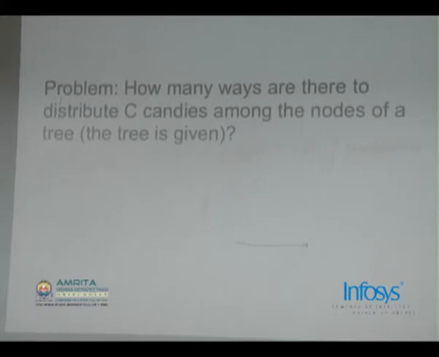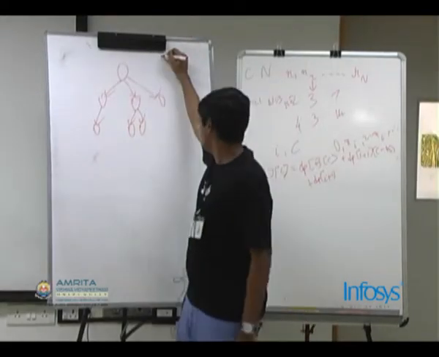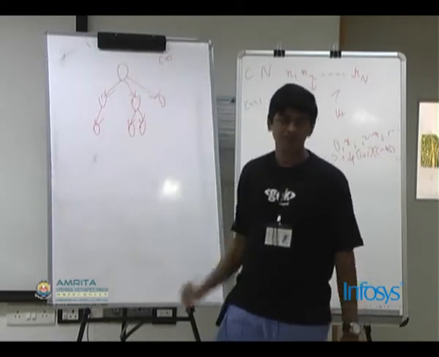You are given a tree and a total of C candies. How many ways are there of distributing the C candies into the nodes of the tree? I'll give an example. You have to distribute 15 candies totally into the nodes of the tree.